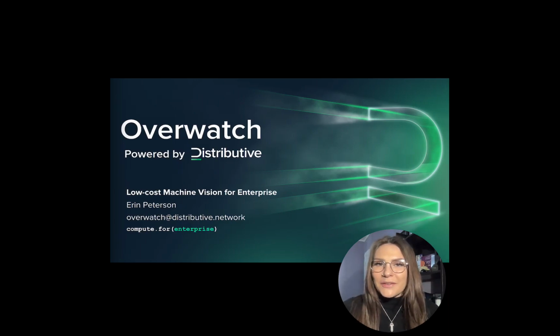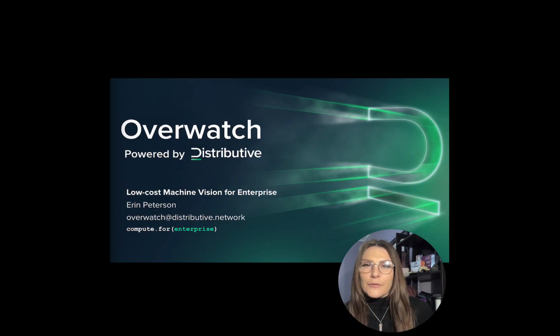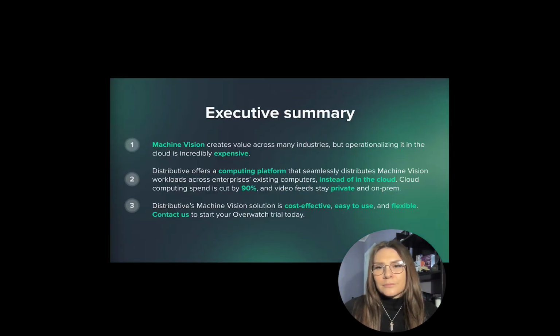My name is Erin Peterson, and I'll be introducing you to Overwatch, a distributed machine vision inferencing serving software. I'll be touching on the use cases and barriers to adopting machine vision before describing the capabilities of the software and demonstrating two applications that have been built for airlines and airport authorities with technology partners.